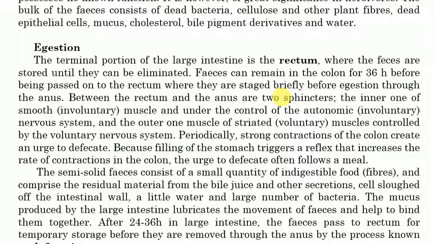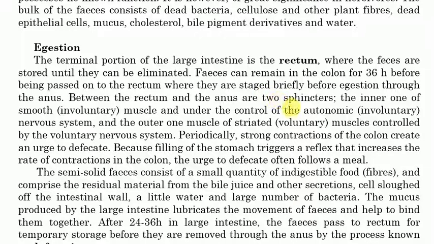So between the rectum and the anus, there are two sphincters, and it's very important to understand about the functioning of these sphincters. The inner one is of smooth muscle, that is involuntary, and the outer one is voluntary.